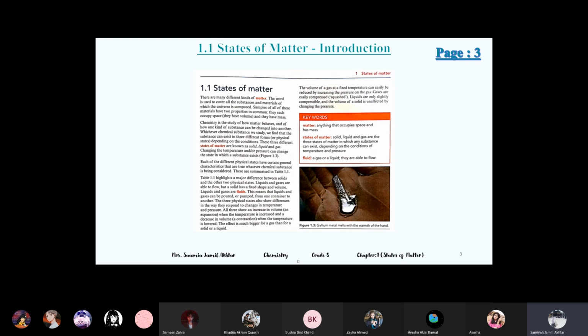So what is matter? A very common question. Matter is anything which occupies space and has mass. The girls who are online, please keep on saying something, so that I know that you are present. Okay, and ma'am, you are listening. Anything which occupies space and has mass is matter. It's a basic question.